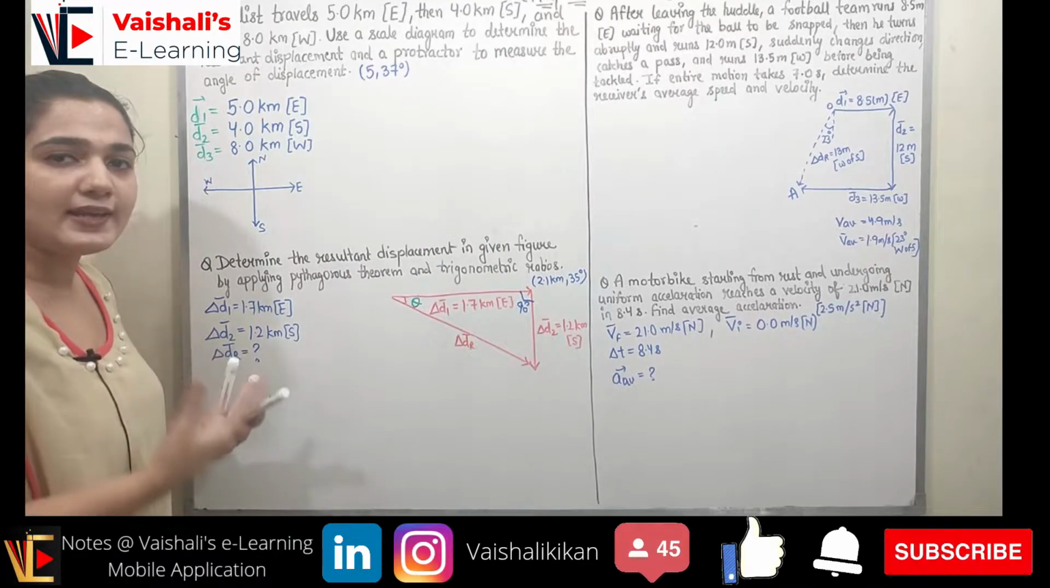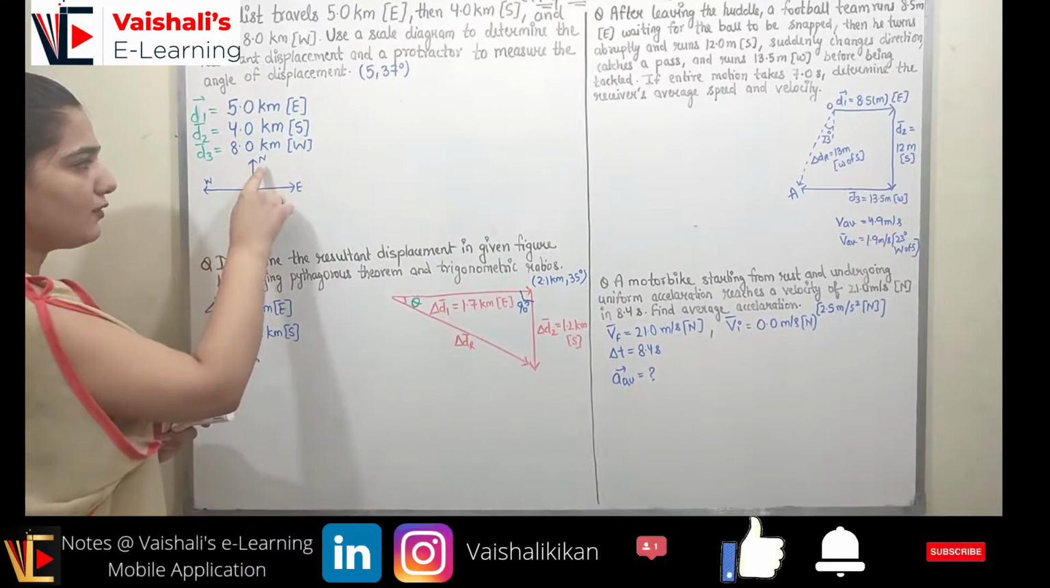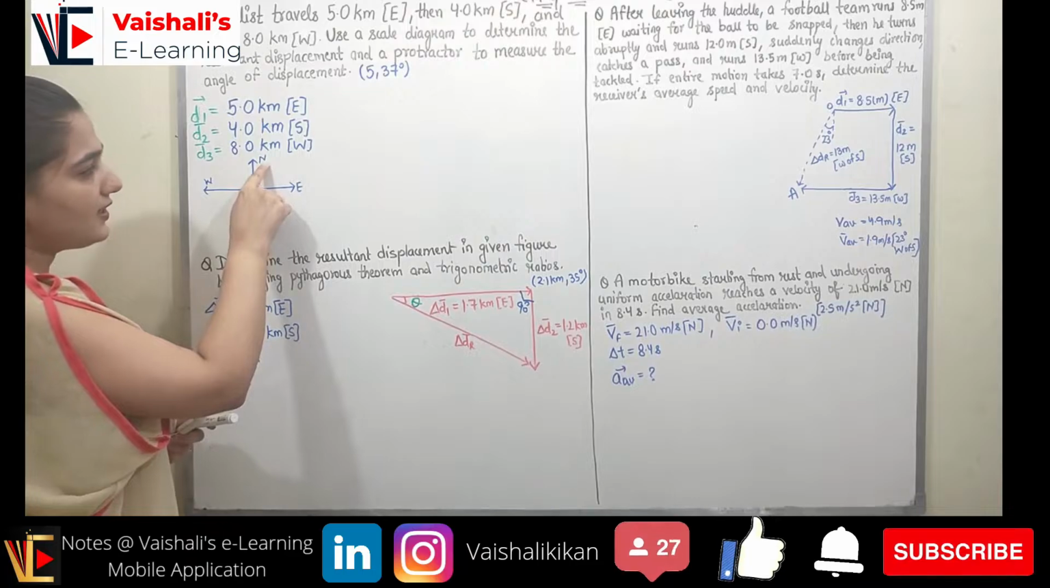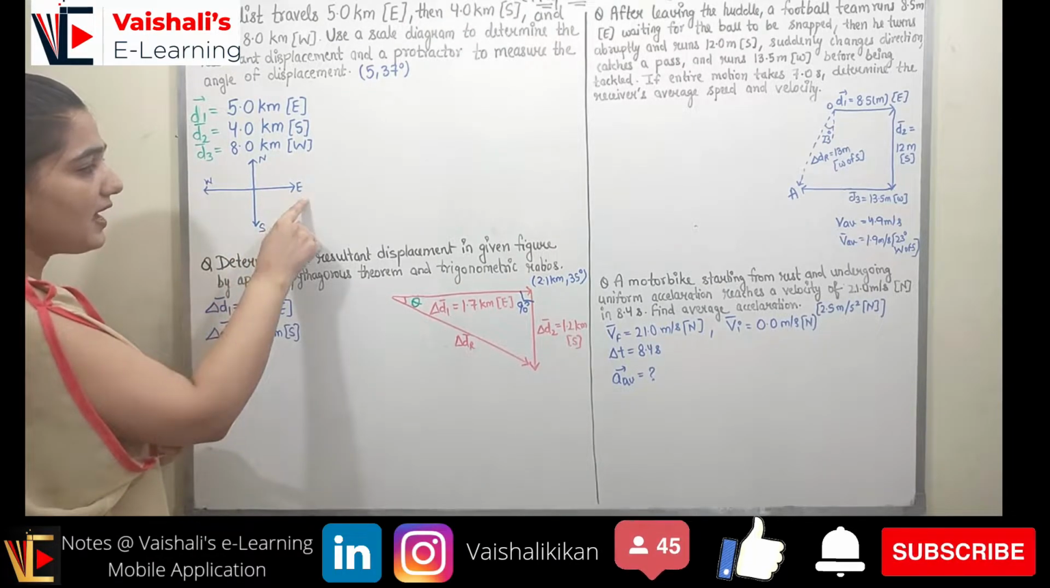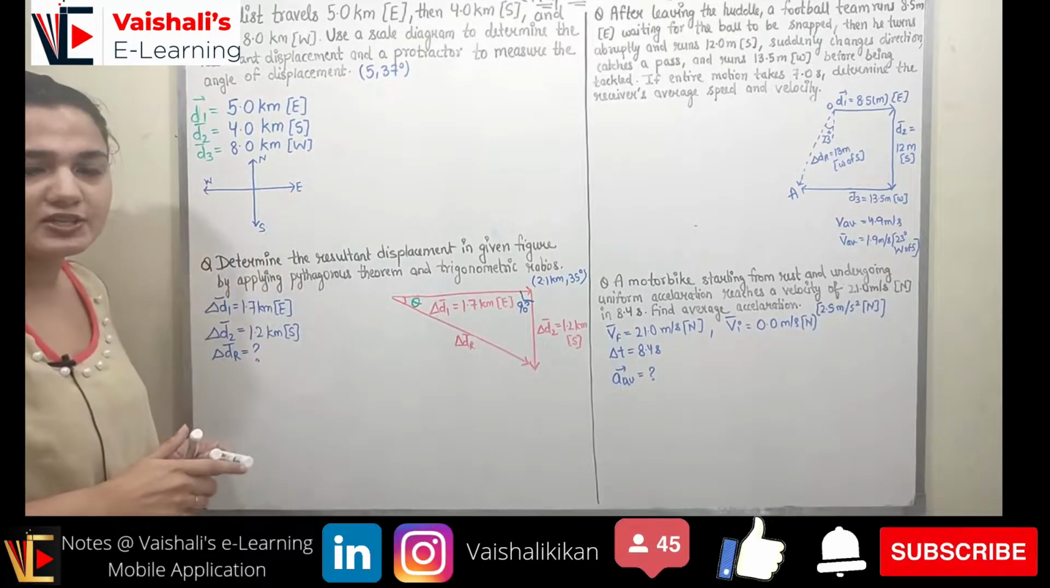The conventional direction graph is this. So according to the convention, the north direction is this, south direction is this, east direction is this, and west direction is this.